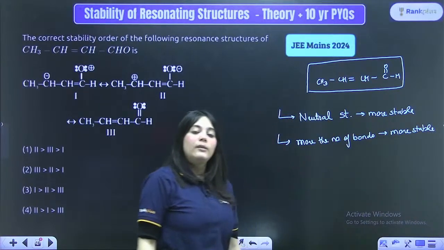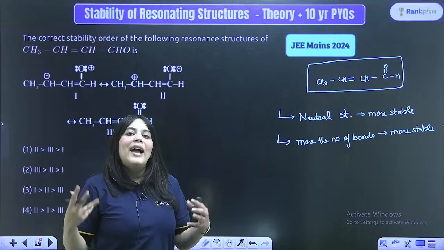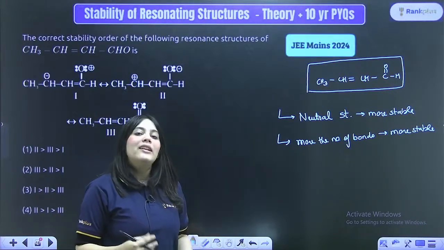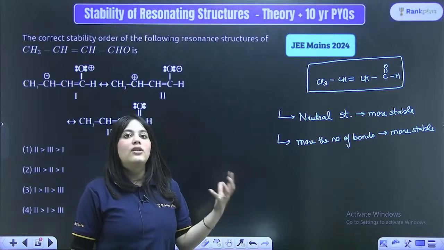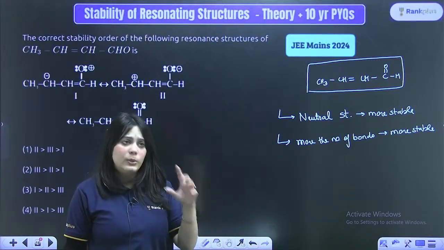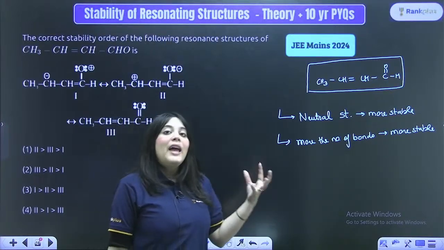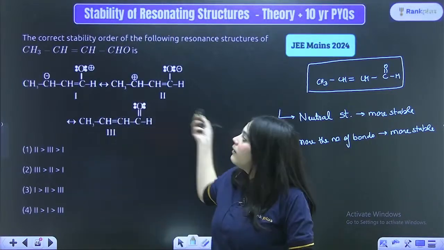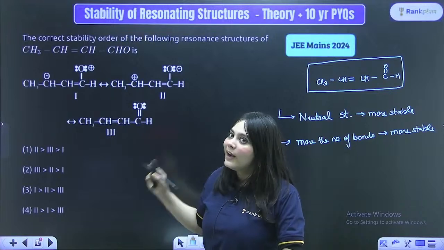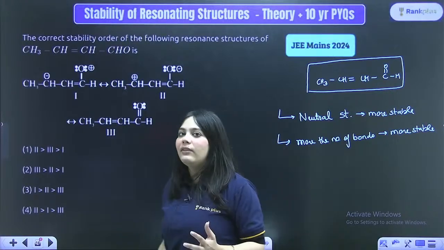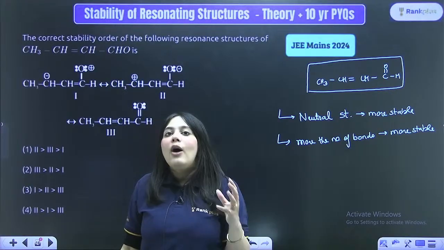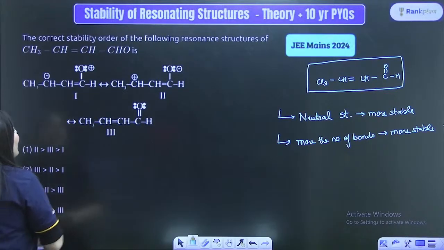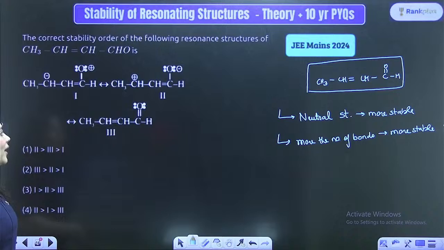Now, ma'am, what does that mean? More number of bonds actually corresponds to the octet of each of the atoms present in the resonating structure being complete. You will encounter such questions as well, and we'll see such examples. But how will you count the octet of each and every atom present here? It will be time consuming, and for most students even difficult. So you just have to count the number of bonds that you can see in the structure given.